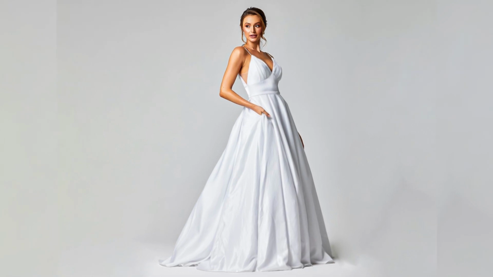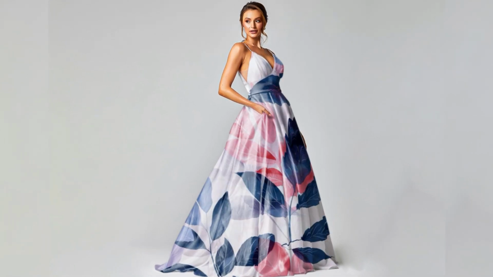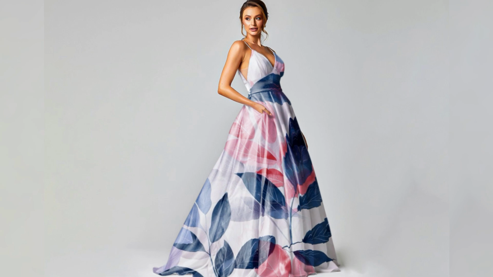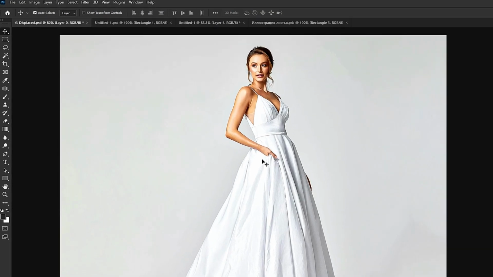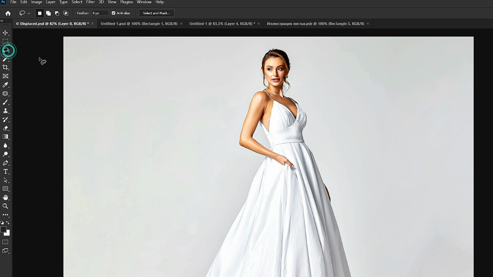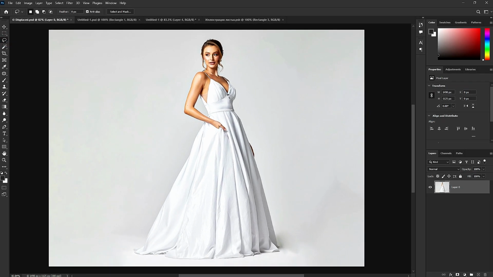In this video, I will show you how to easily add design on dress in Photoshop. First, pick any of the selection tools and make a selection of the dress. Press Ctrl+J to make a copy.